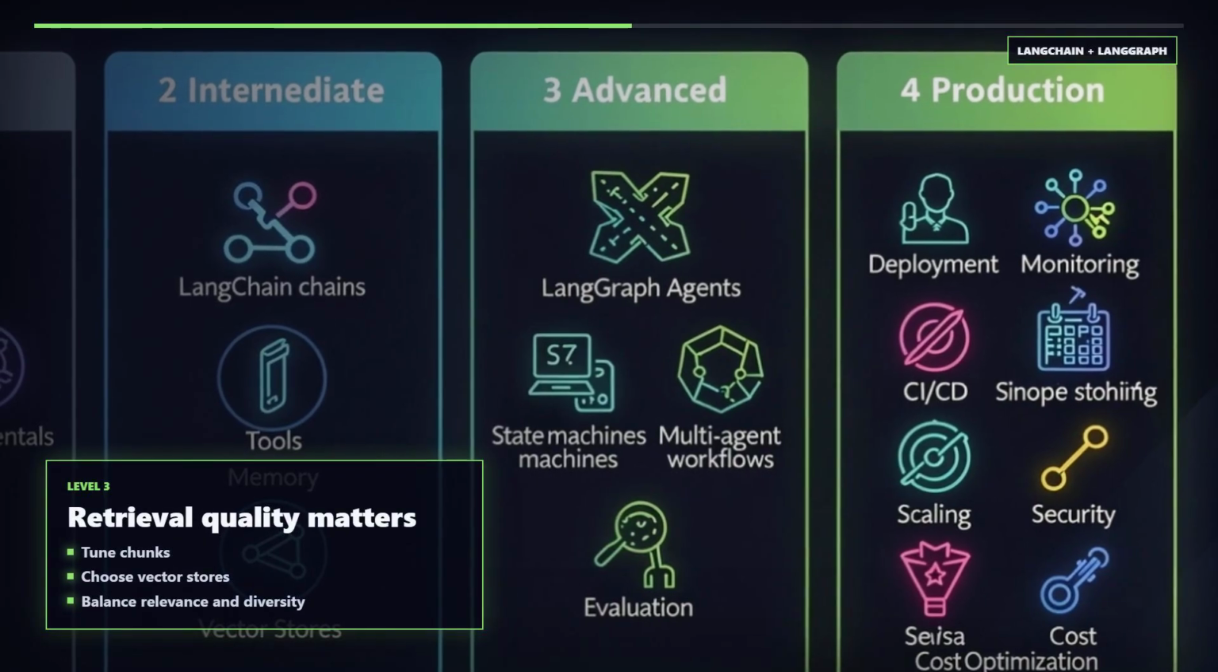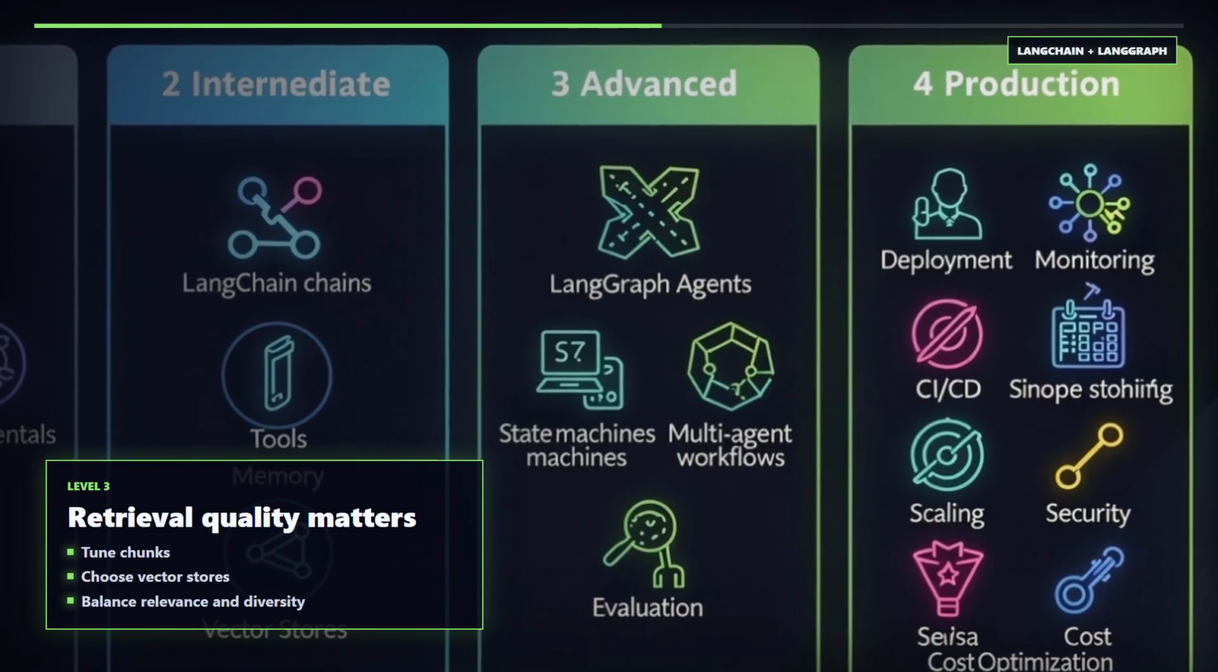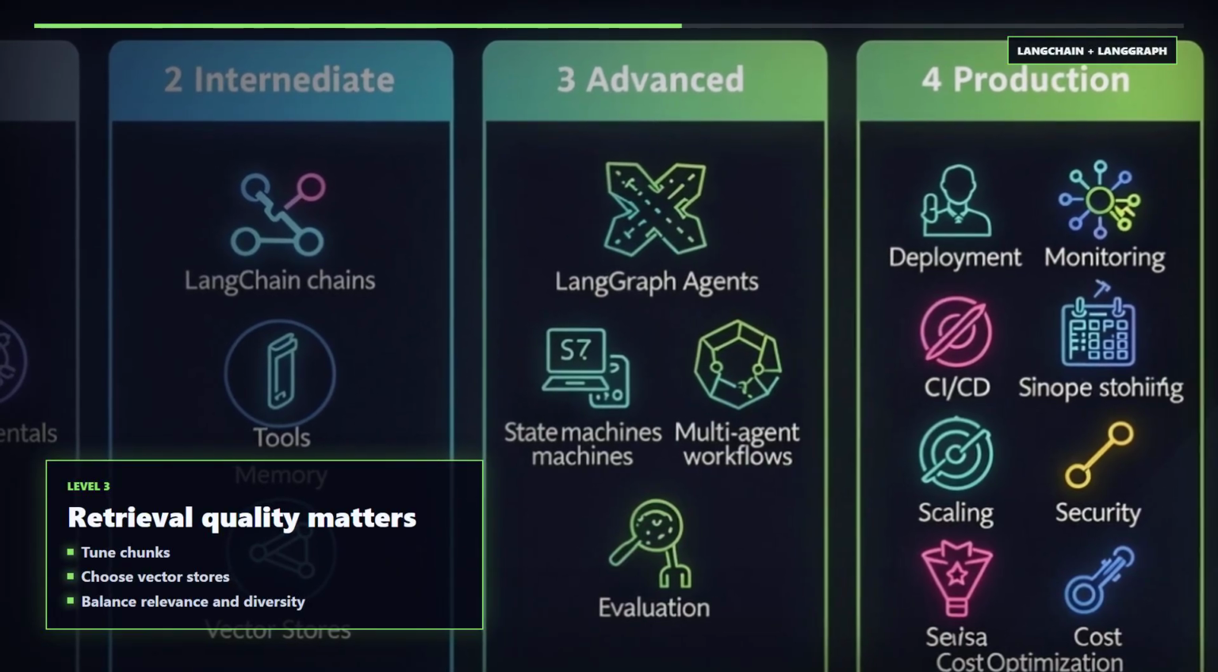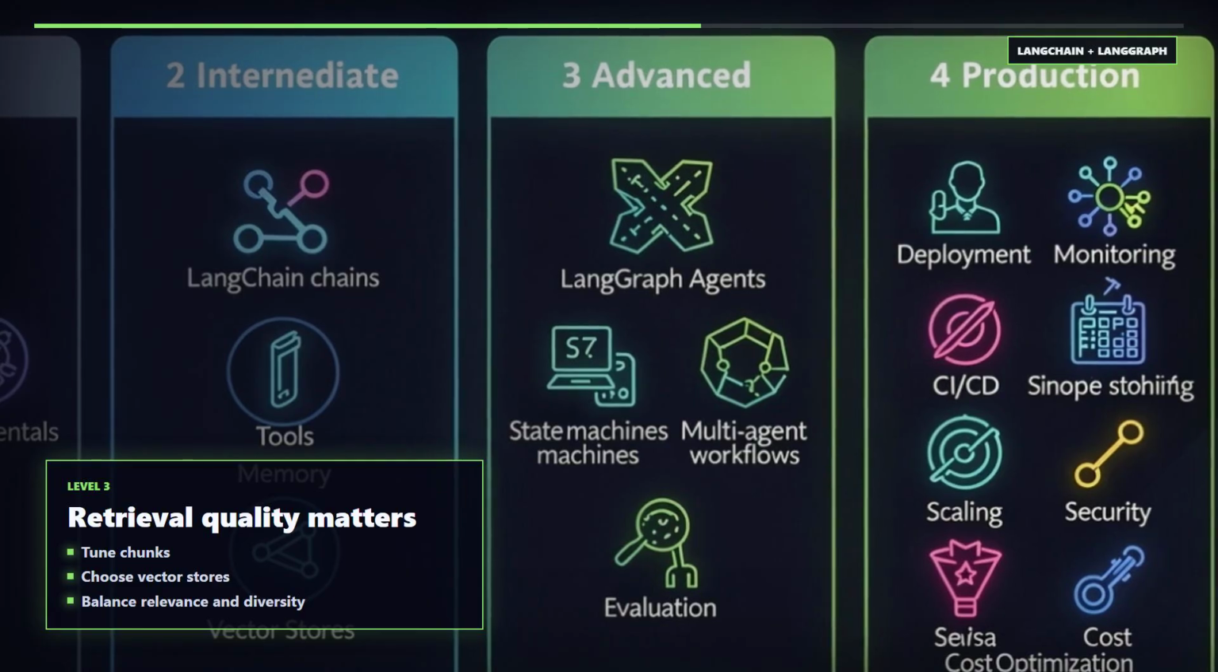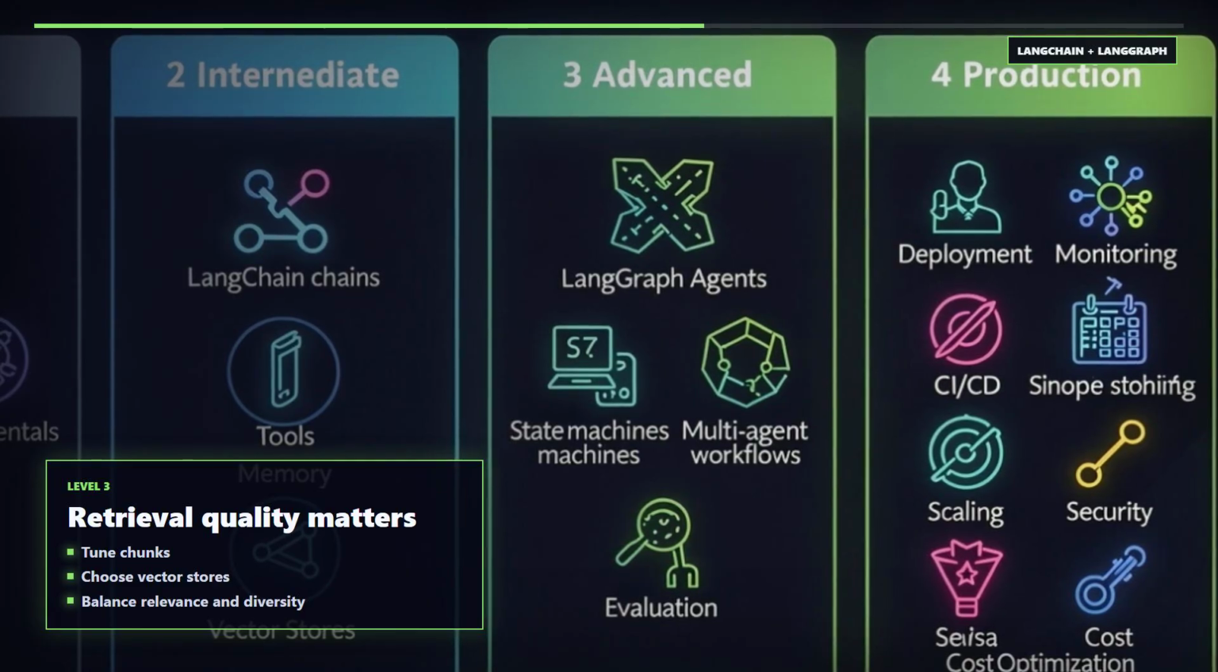The retrieval layer is where many systems win or fail. Choose vector stores deliberately, tune chunking, and use maximal marginal relevance when you need both relevance and diversity in the retrieved context.